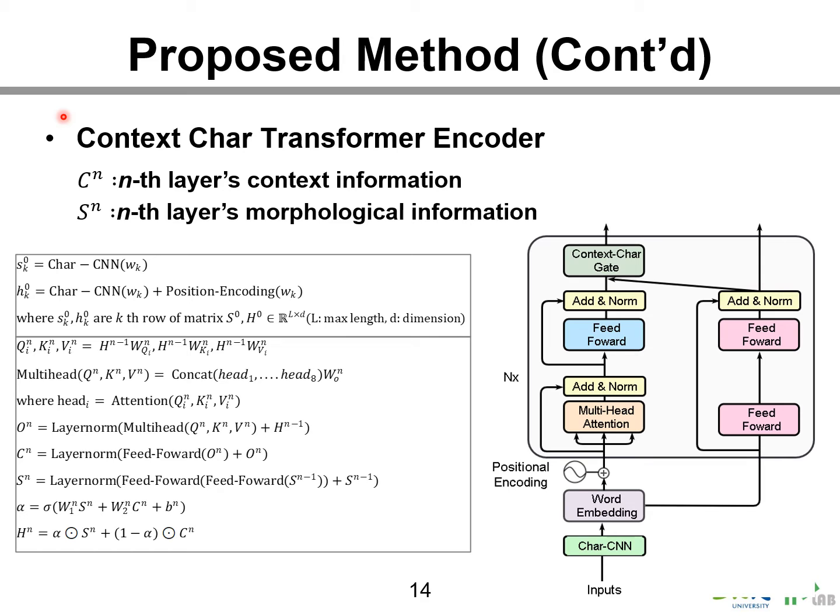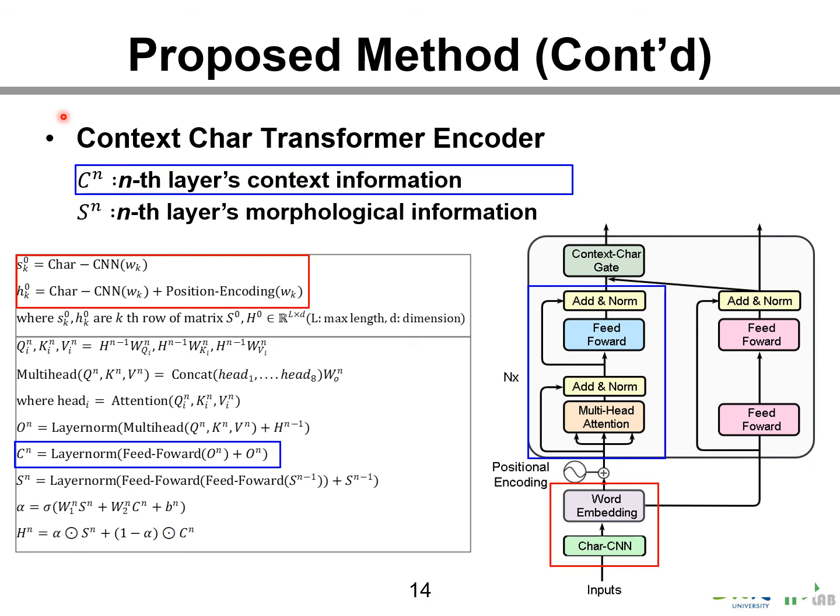Here is the pseudocode and model architecture of the contextual character transformer encoder. The red box calculates word embedding using character CNN to obtain the morphological information of the word. Then, in the blue box, it is learned using multi-head attention for the contextual information between words.